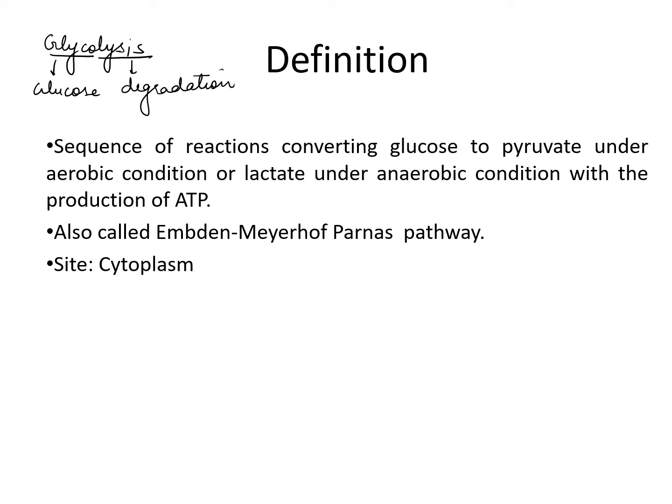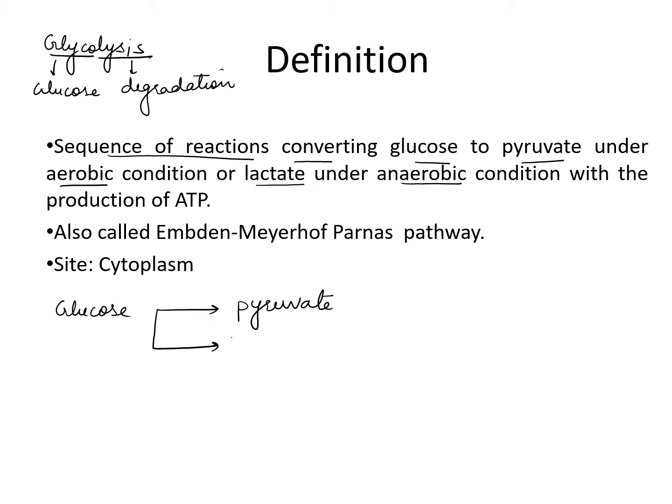So what will be the definition of glycolysis? Sequence of reactions converting glucose to pyruvate under aerobic condition or lactate under anaerobic condition with the production of ATP. So in glycolysis glucose will be converted to pyruvate or lactate.